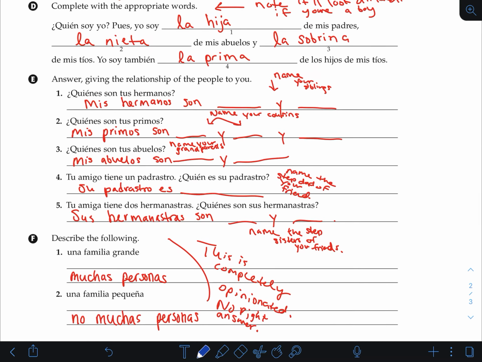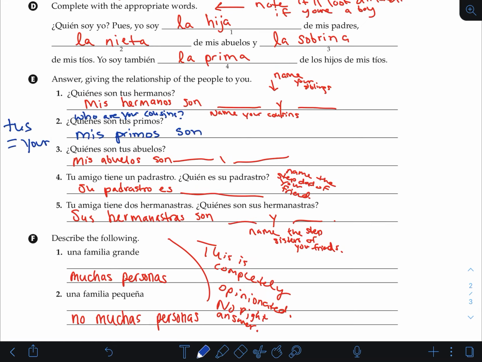So with these questions, I'm gonna erase these quick. It says quiénes son tus primos, right? It's saying who, oops. So tus equals your, and hopefully you guys figured that out, but it's who are your cousins, right? So then instead of saying tus primos, you'd obviously say my. Mis primos son, and you list your cousins. Okay?